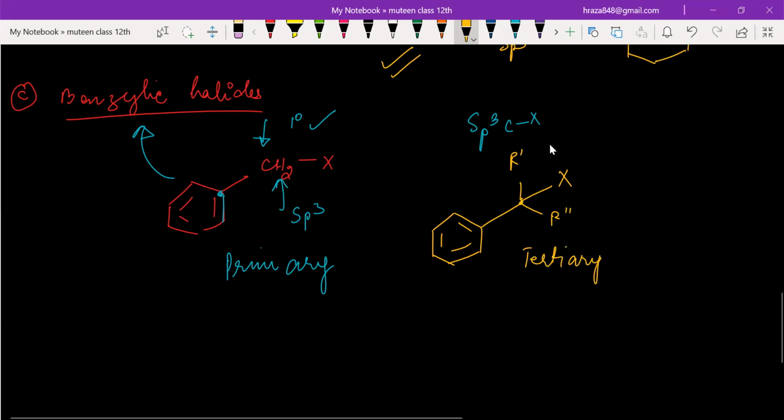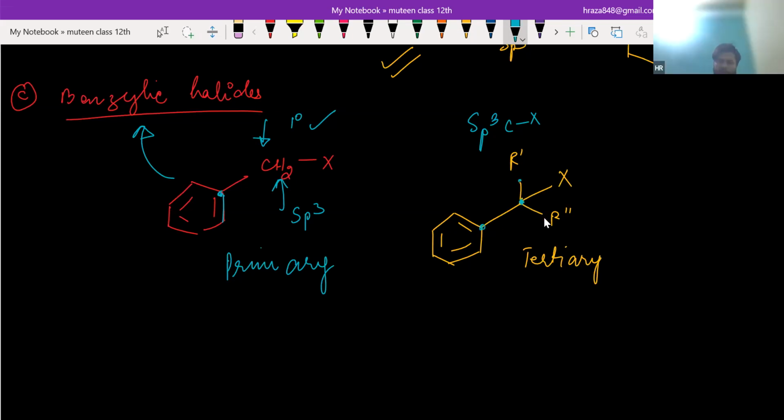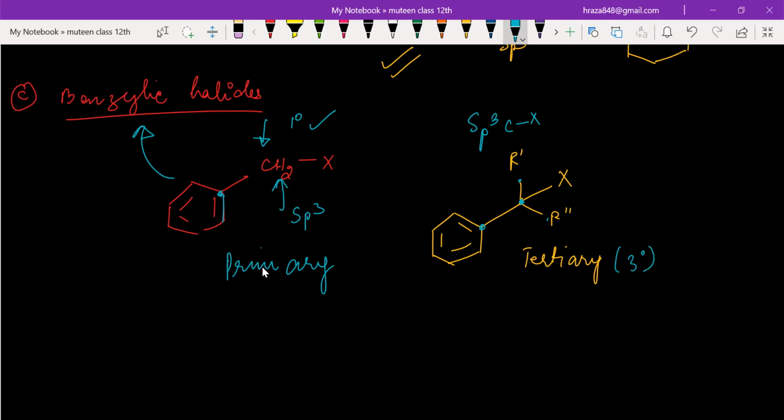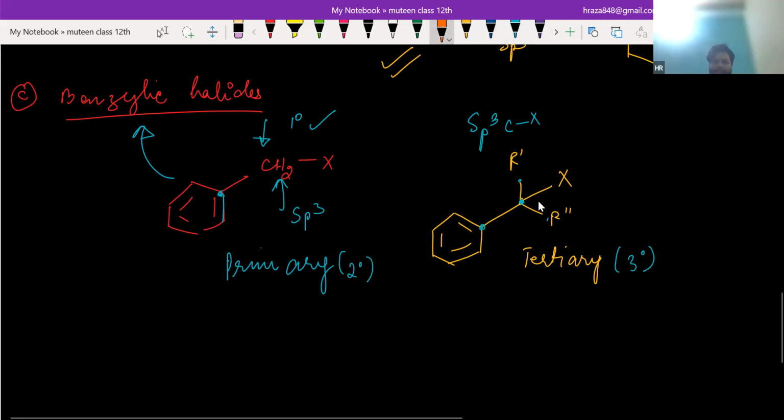You can see that this is connected with this carbon, this carbon, this carbon. Now tell me whether it is benzylic or not. No. Think clearly. This is the carbon with which X is attached. This is sp3, and before this, you can see the double bonded condition.